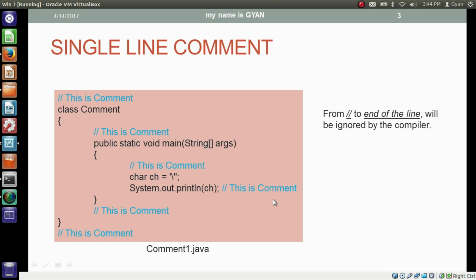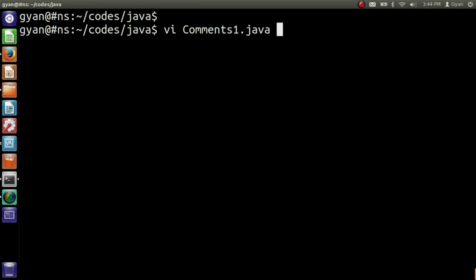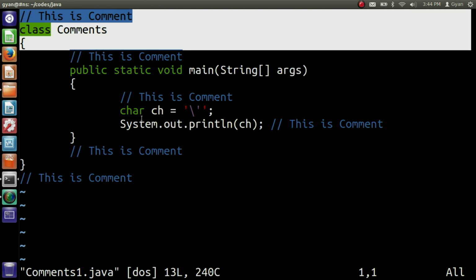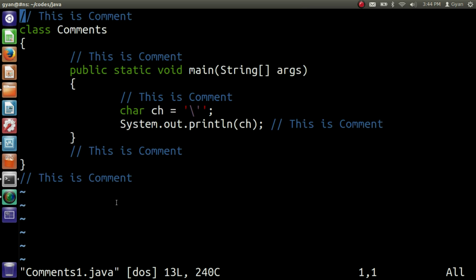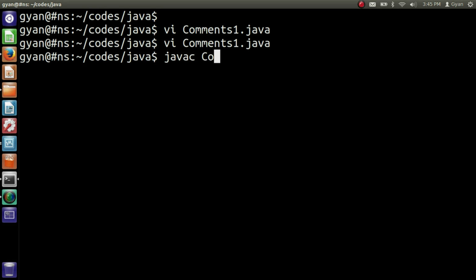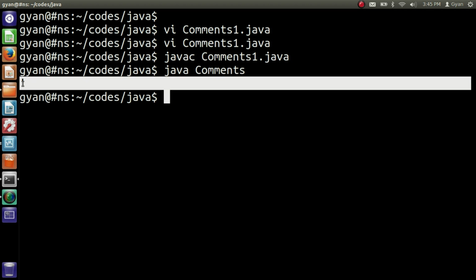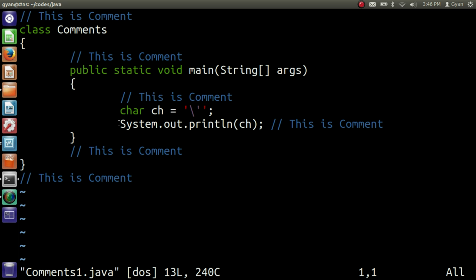Let's apply these comments in a Java program practically. Open comments1.java with vi comments1.java, and this is the program. We are using various comments here and all these blue colored comments will be ignored by the Java compiler. Save and execute this program. javac comments1.java compiles fine, and then run java comments. Since the class name is comments, it runs fine, printing a single quote, since we are trying to print a single quote here.